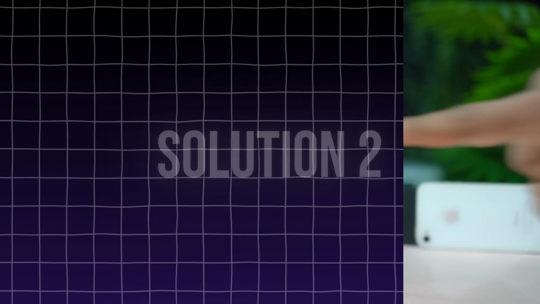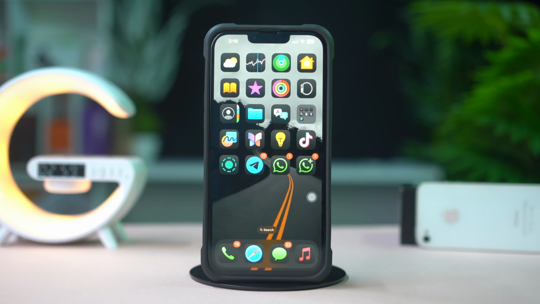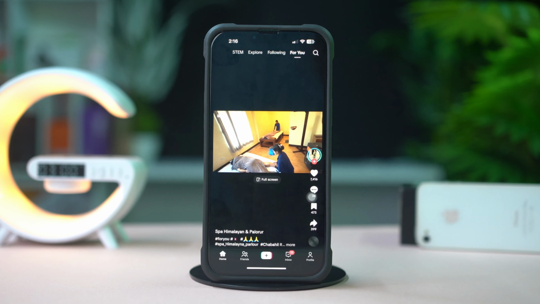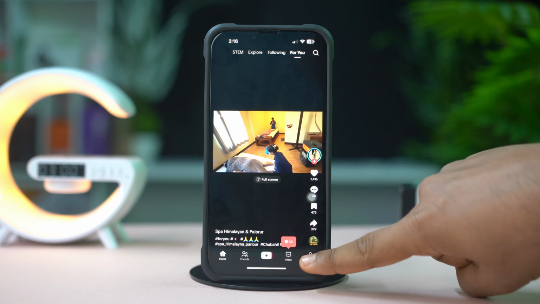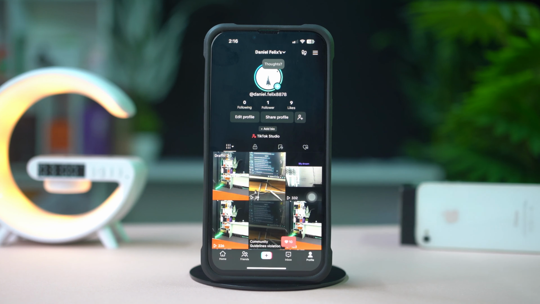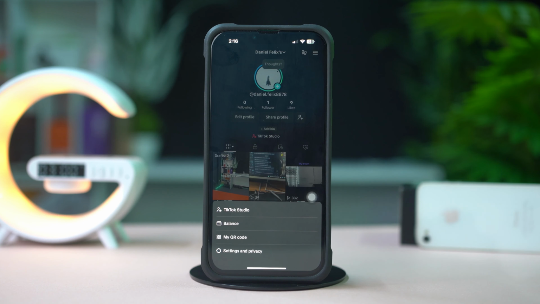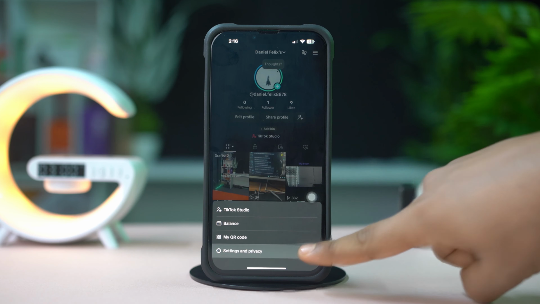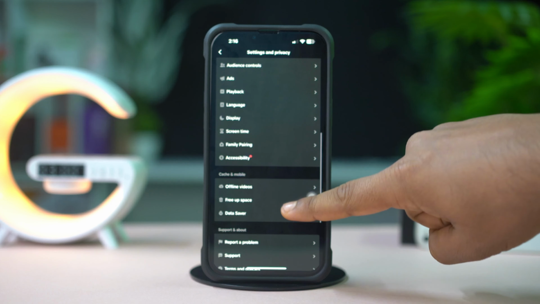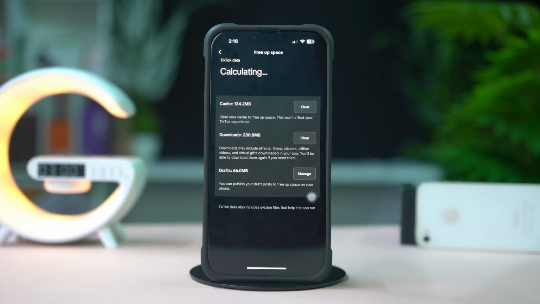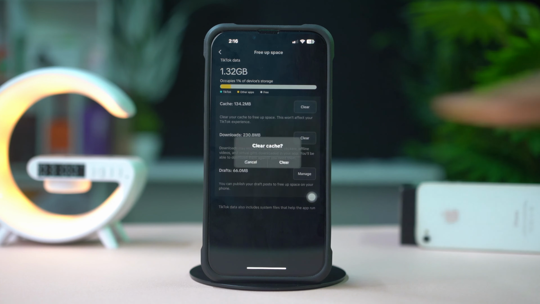Solution 2. Clear TikTok data. Go to the TikTok app. After that, tap on the profile icon from the bottom. Tap on the 3 lines icon from the top. Next, tap Settings and Privacy. Now scroll down and tap Free Up Space. Now tap Clear to reduce the cache.